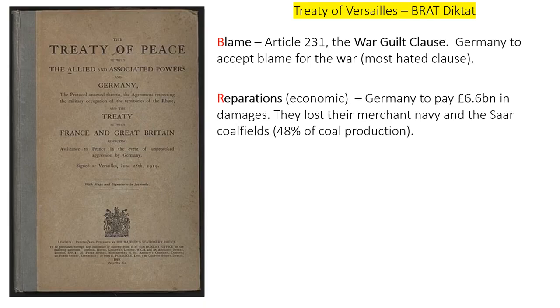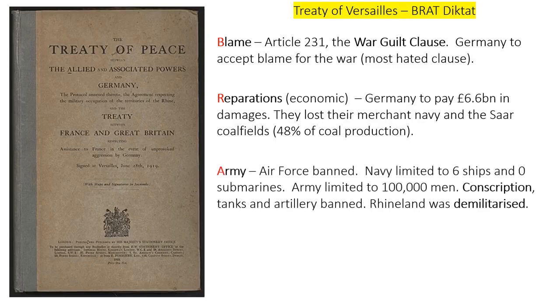The next one are the economic implications of this treaty for Germany. The reparations. Germany was forced to pay £6.6 billion in reparations for their part in the war. They also lost their merchant navy, which was essential for imports, and also the Saar coalfields were given to France for a period of 15 years. I'll show in a map where that is in a moment. And that meant that Germany lost 48% of its coal production, which had major financial implications.